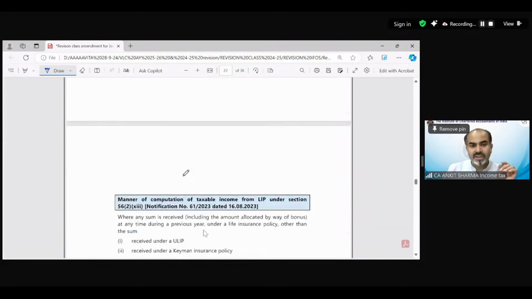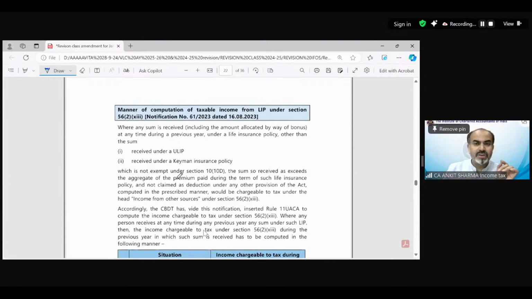One more clarification for you. Manner of computation of taxable income from LIP under section so and so. It says where any sum is received. So in the above provision, we have found out what LIP is going to be taxable or what is going to be exempted. So from the above insurance policies, what we have discussed, if those fall in the taxable category, then how much amount is going to be taxable? This has been explained over here.